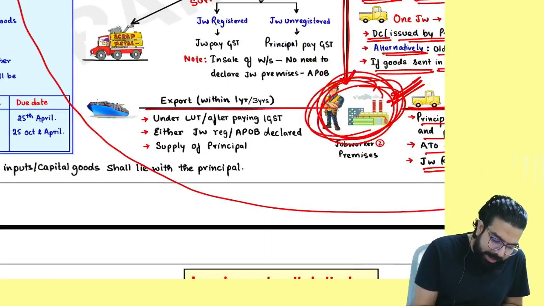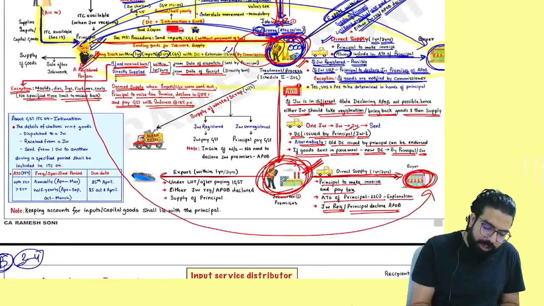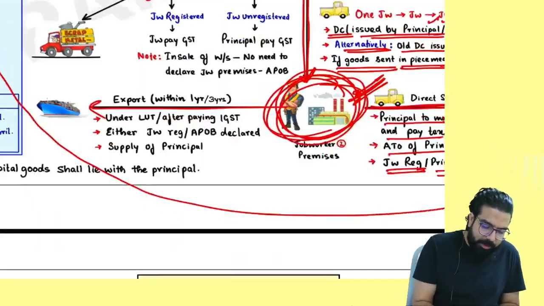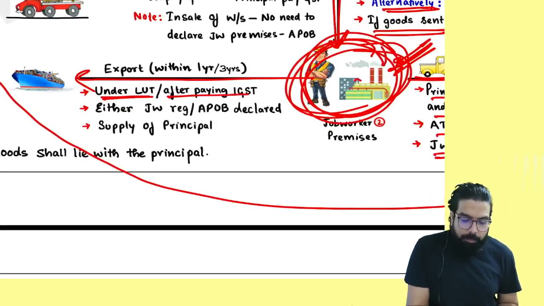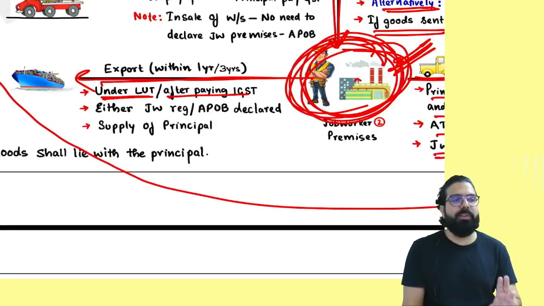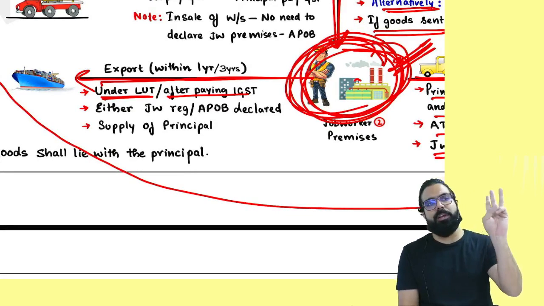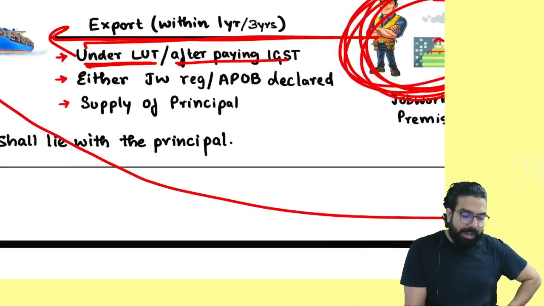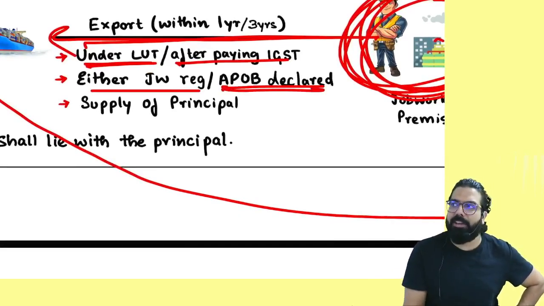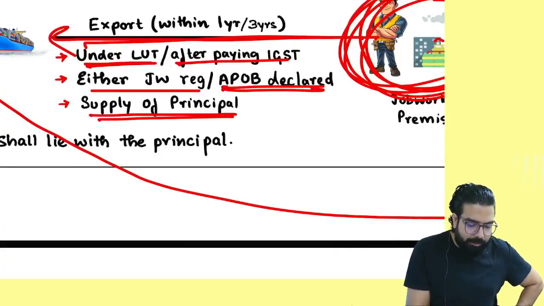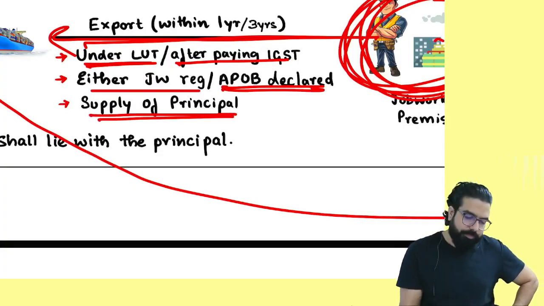From here, can I directly export? Whose export it is going to be? Principal. Sir, LUT or bond to be given by principal, or GST to be paid by the principal. But from here, if you want to export, always remember one thing, it should also be done within 1 year or 3 years. Either the job worker should be registered or his place has to be declared as the additional place of business, and it will be a supply of the principal.